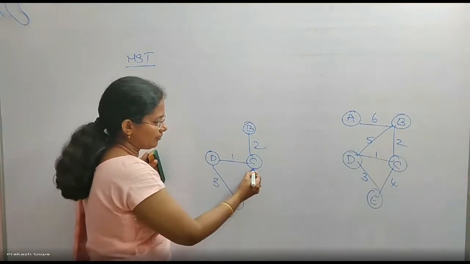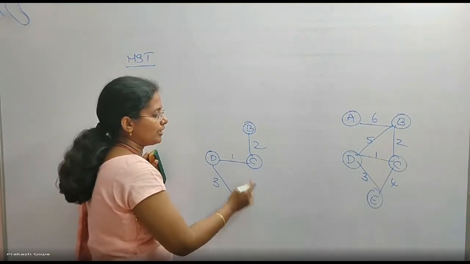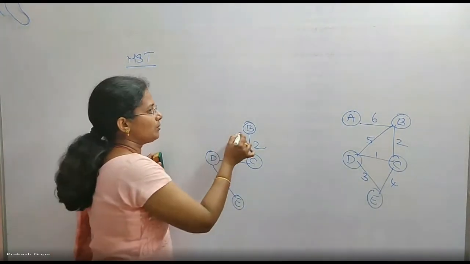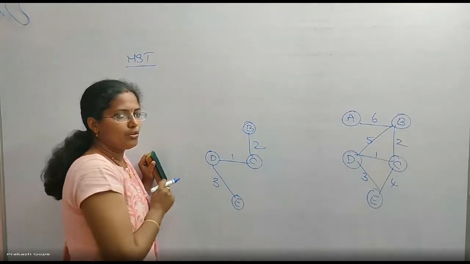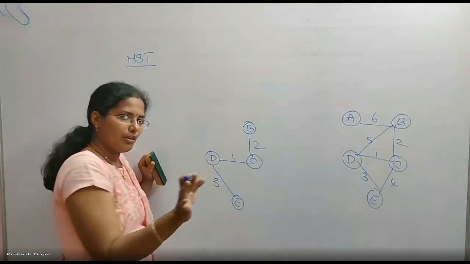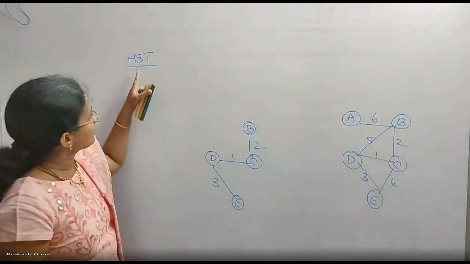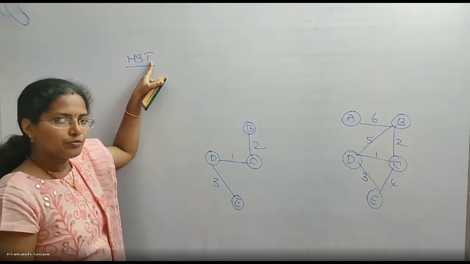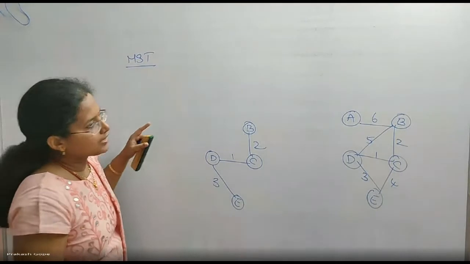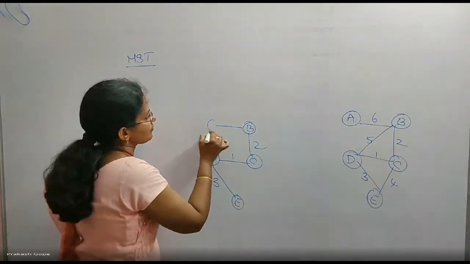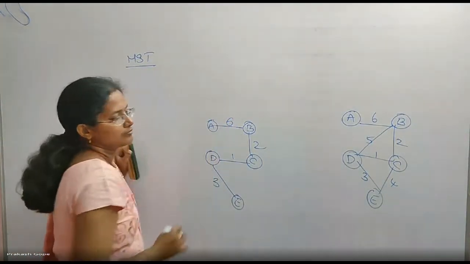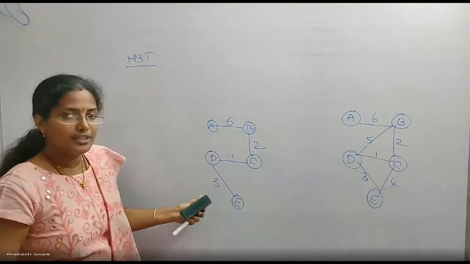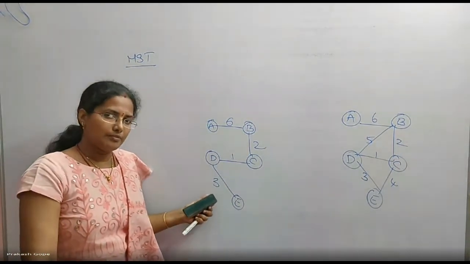Next minimum weight is 4, but if I include it, it forms a cycle, so I will not include it. Next minimum weight is 5. If I include it, it forms a cycle, so I will not include it, because I am trying to form a tree, and a tree should not have a cycle. That's why we are avoiding cycles. The next minimum weight is 6. Included, because it is not forming a cycle. Now this is the minimum spanning tree.